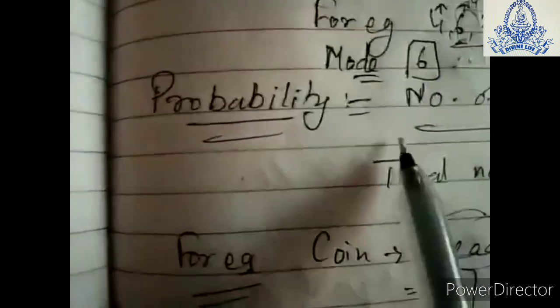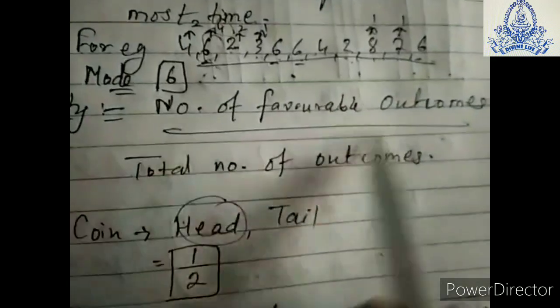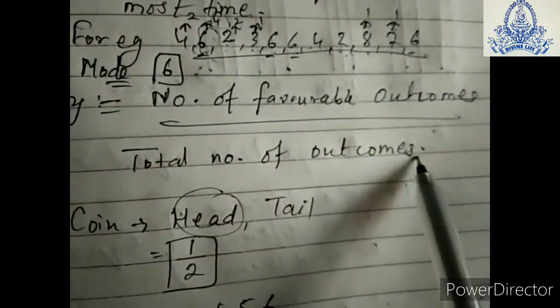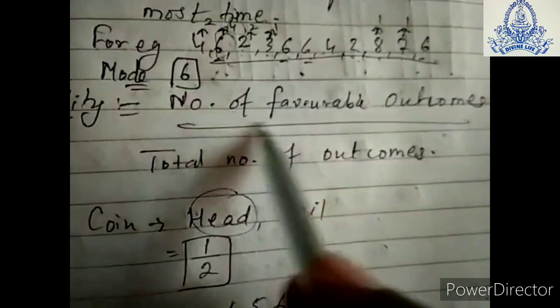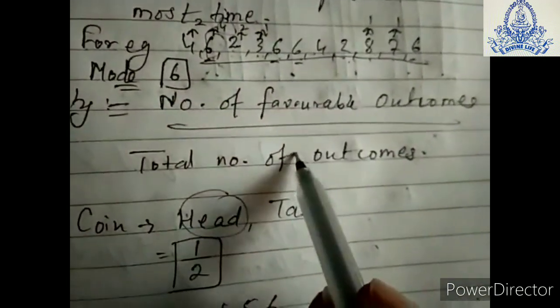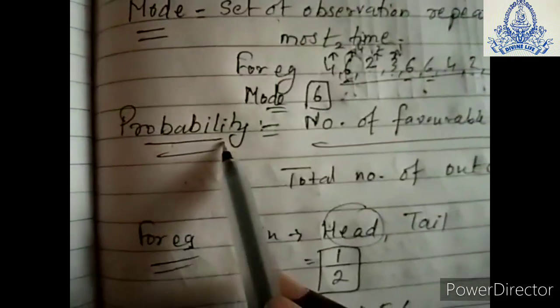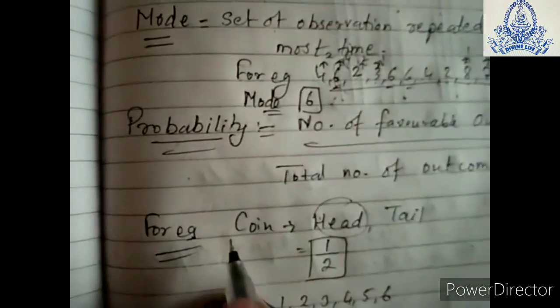Now the next topic, students, is probability. After mode, probability. What is probability? Probability means number of favorable outcomes. There is a formula for probability. To find the probability is number of favorable outcomes divided by total number of outcomes. So whichever favorable outcomes you want, that number divided by the total outcomes possible, we can say is the probability. Probability means a kind of chance to get any number.